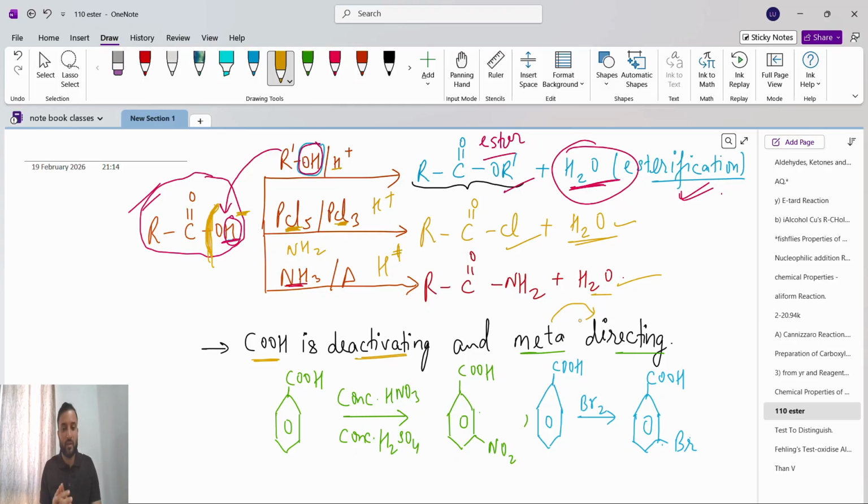Please understand one thing. This is a benzene group, an aryl group.